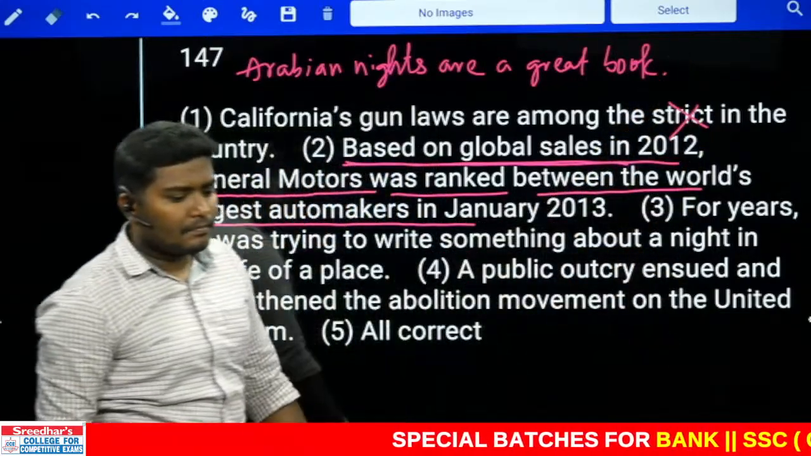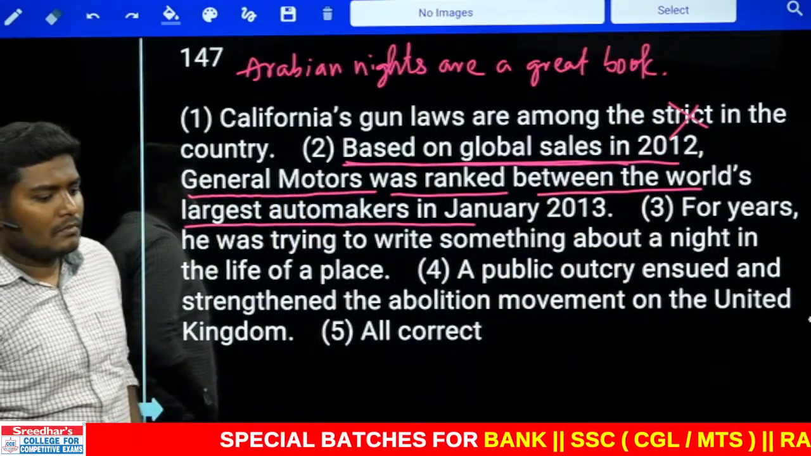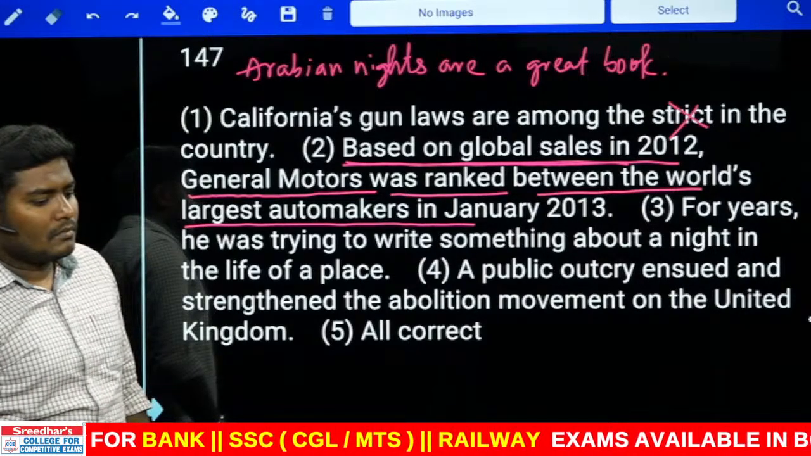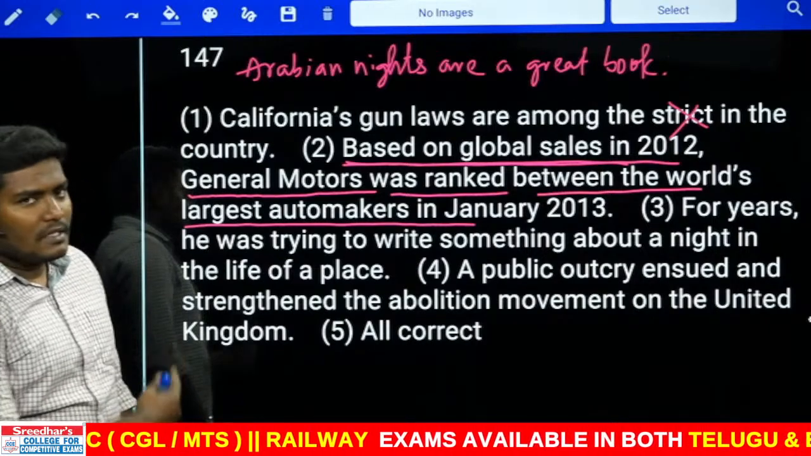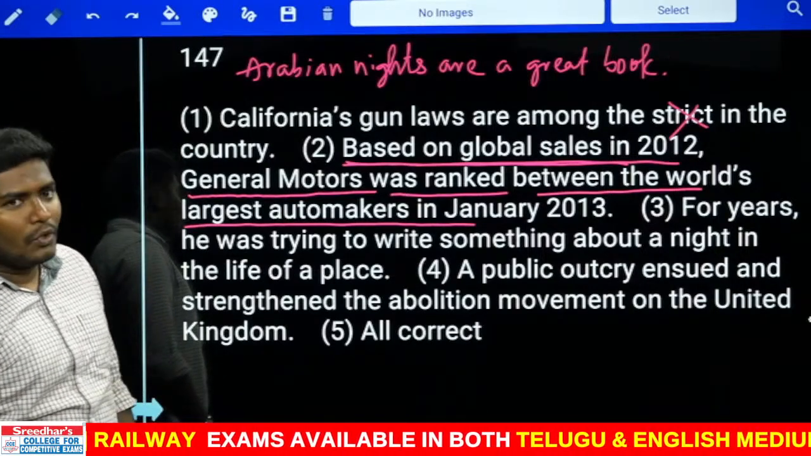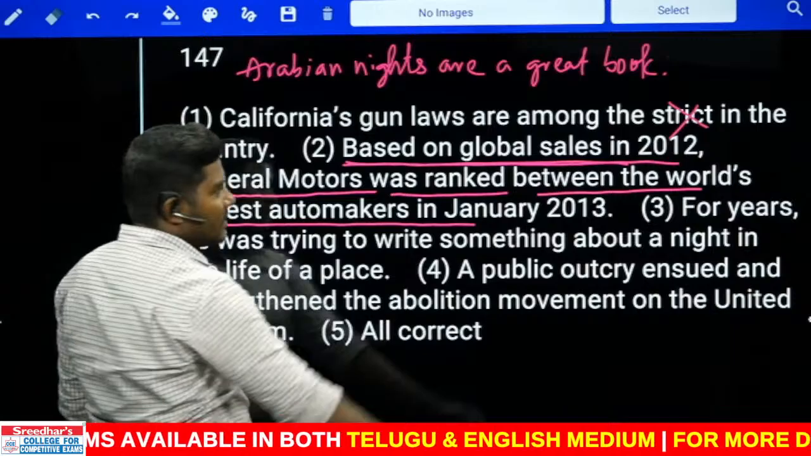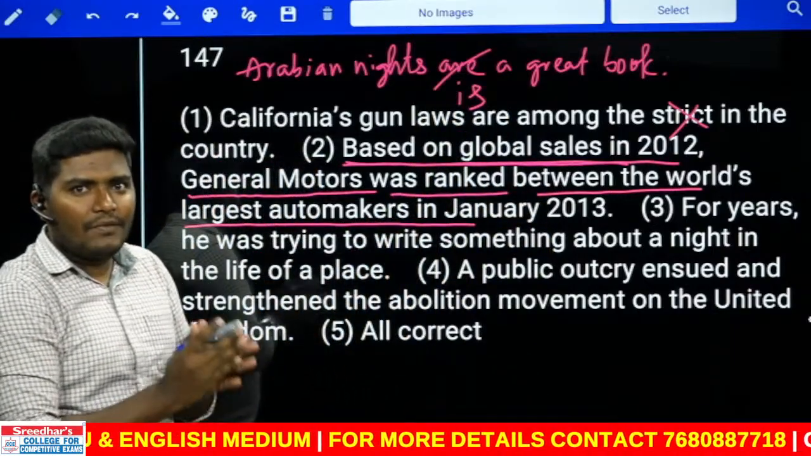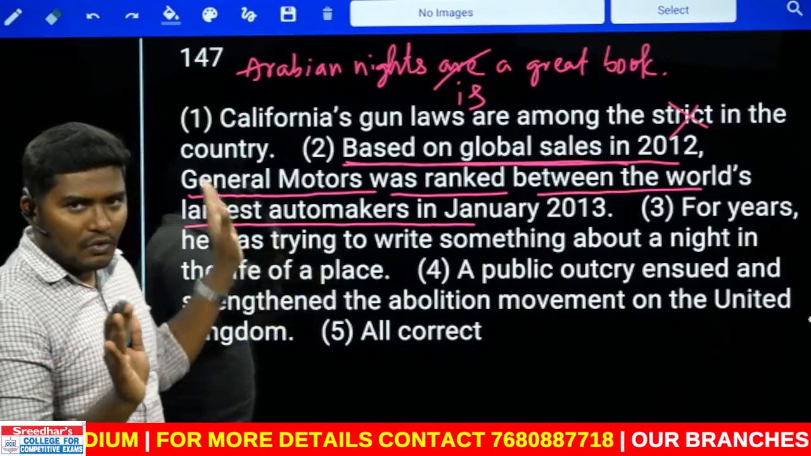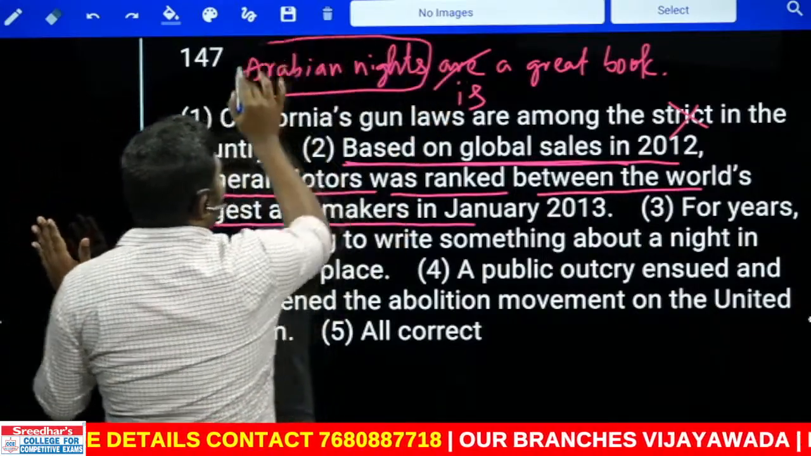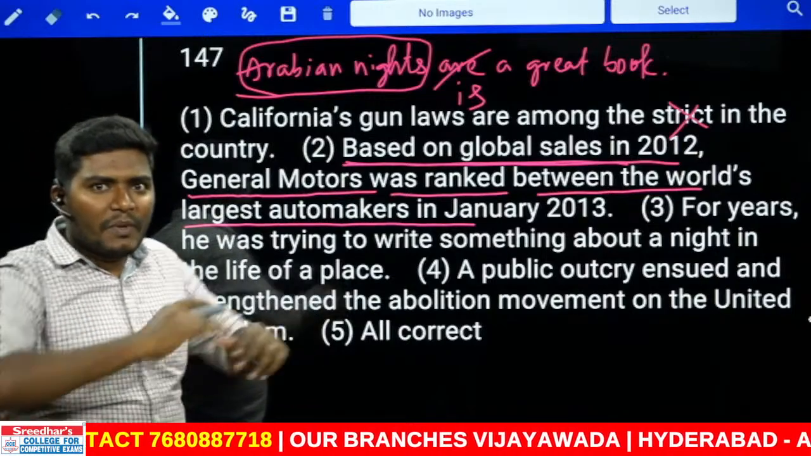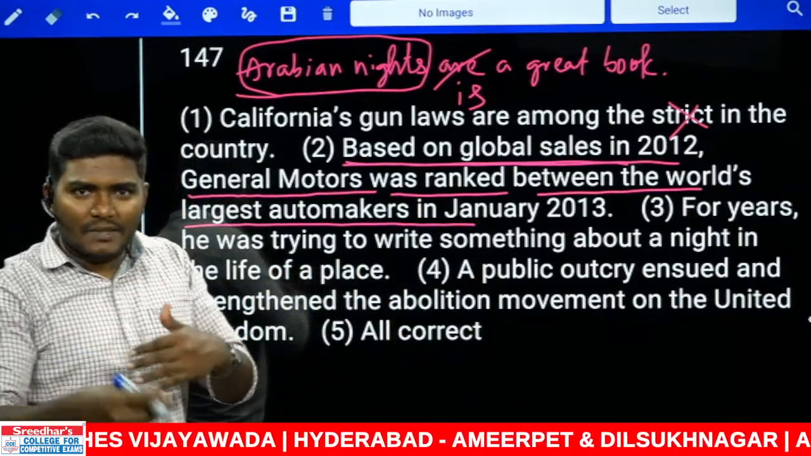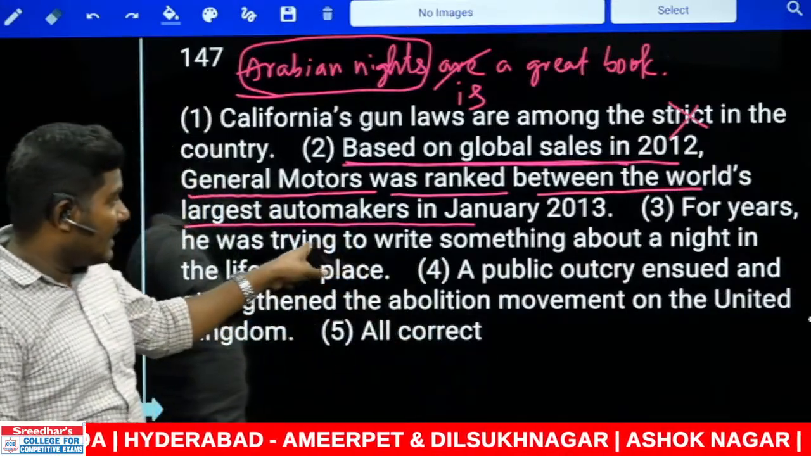Is that correct? Maybe Lakshman, you need to cross check. Is the sentence correct? Arabian Nights are a great book. Is that correct? Wrong. What is the correct one? The word should be is. You cannot decide the answer directly without reading the sentence. This is what you need to understand. Look at this. Arabian Nights is a name of the book. We're not speaking about all the nights. The book name is ending with S, but it doesn't mean it should be plural.